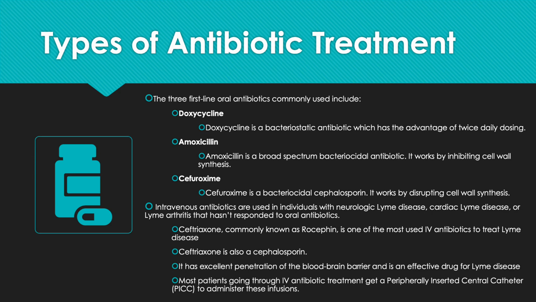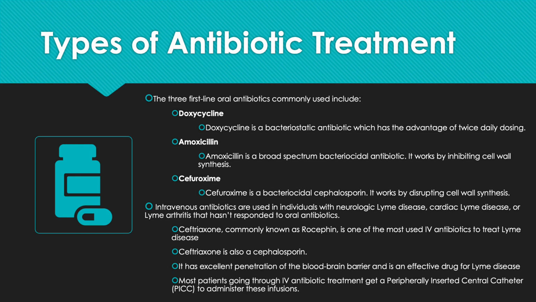Types of antibiotic treatment. The 3 first-line oral antibiotics that are most commonly used are doxycycline, which is a bacteriostatic antibiotic which has the advantage of twice-daily dosage, amoxicillin, which is a broad-spectrum bactericidal antibiotic which works by inhibiting cell wall synthesis, and cefuroxime. Cefuroxime is a bactericidal cephalosporin. It works by disrupting cell wall synthesis.